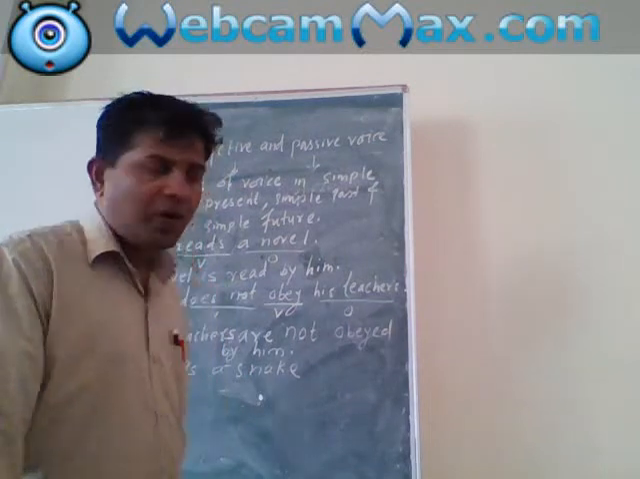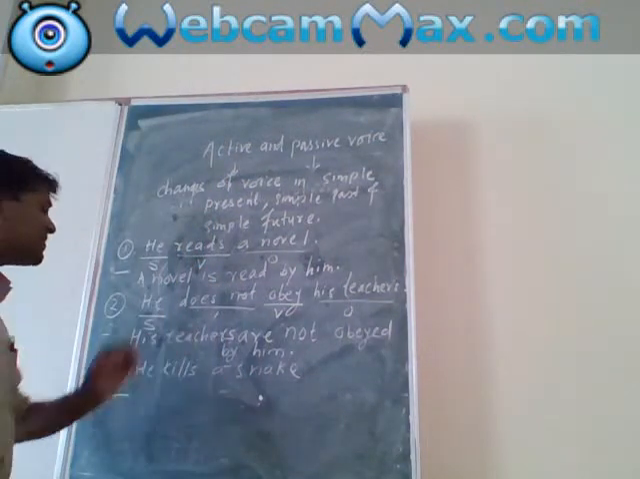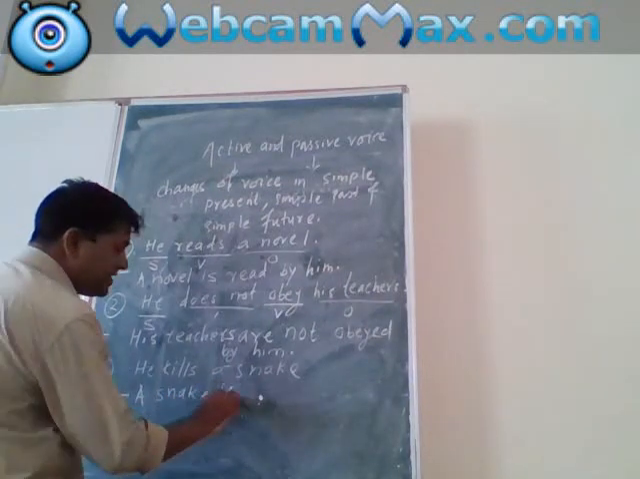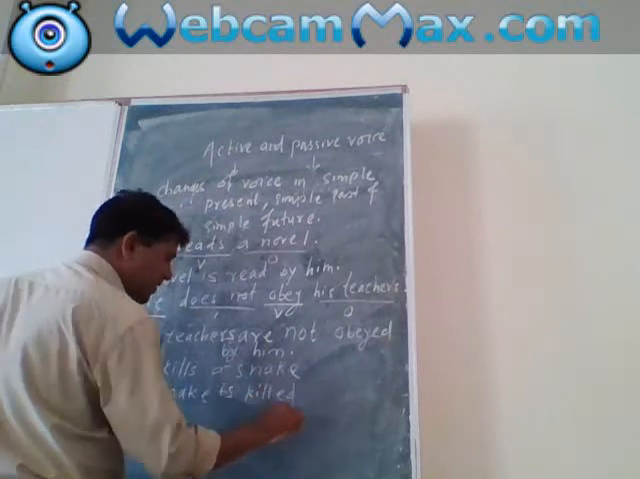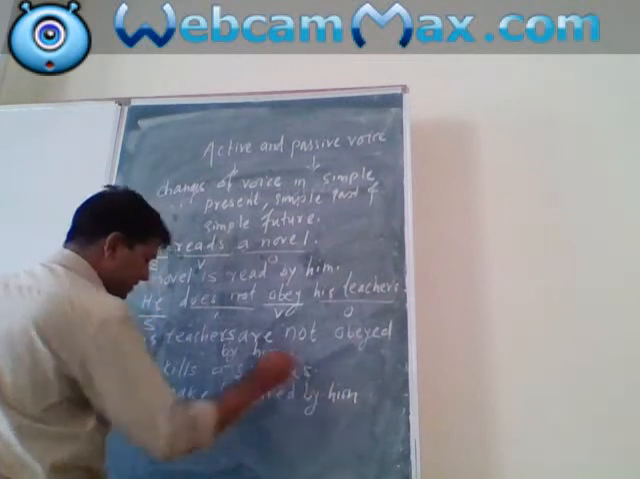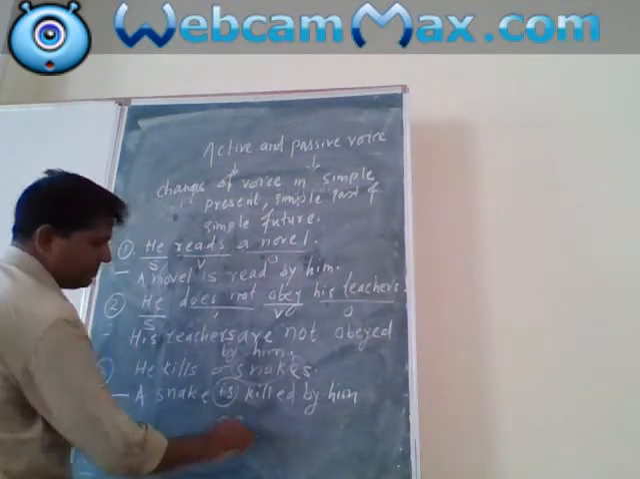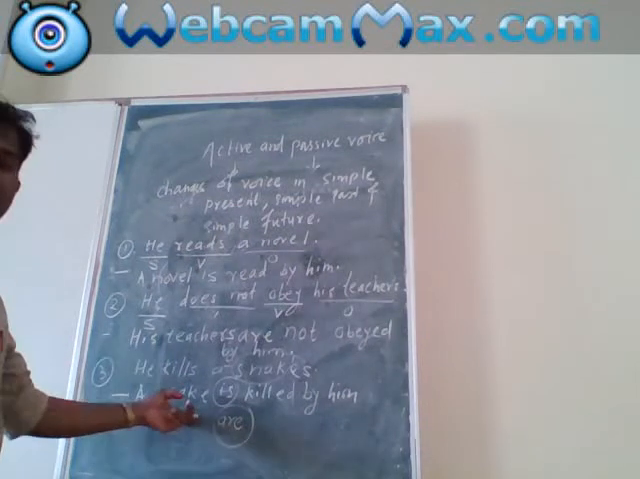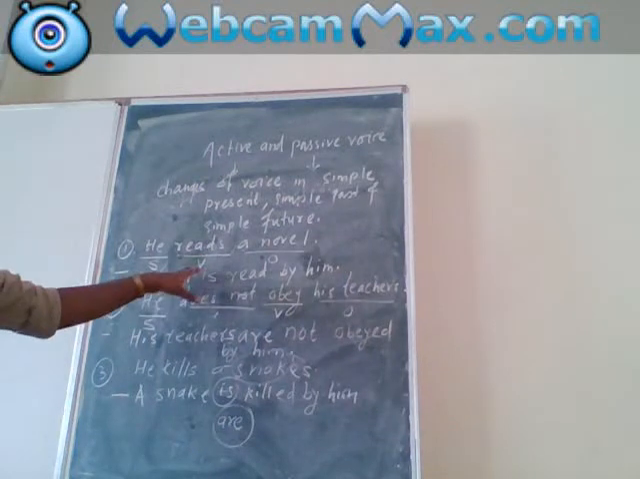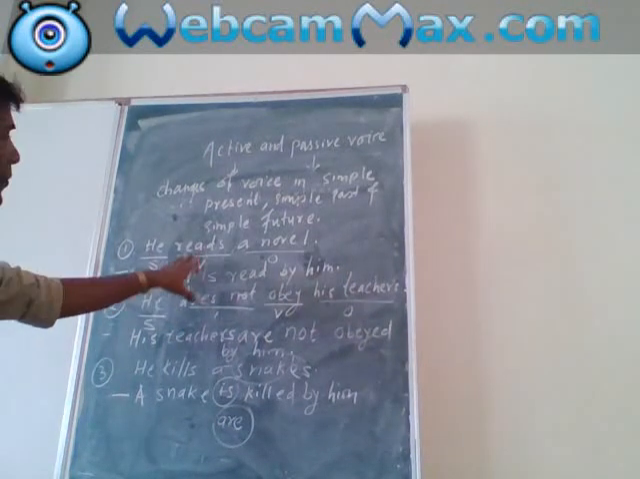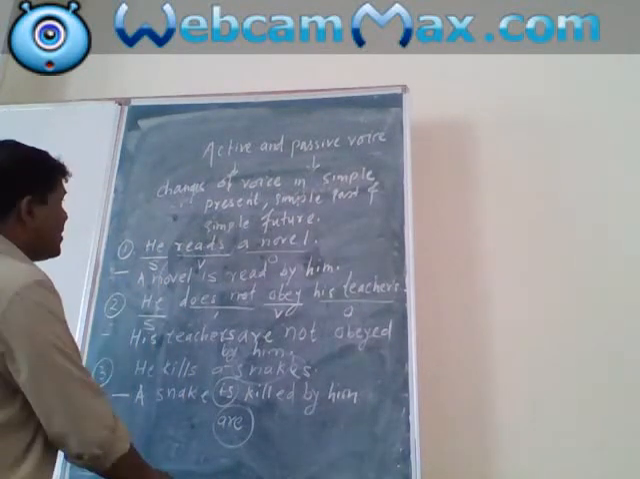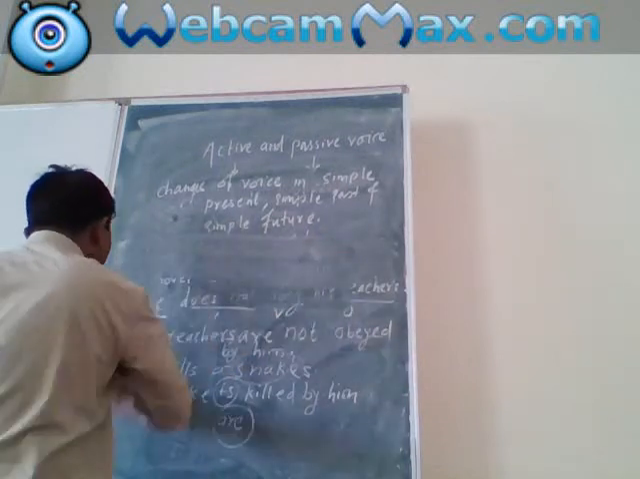Okay, now next, he kills a snake. Very easy. A snake is killed by him. If here it is snakes, then here are. You see, it depends upon singular or plural. So these are the sentences of simple present tense.